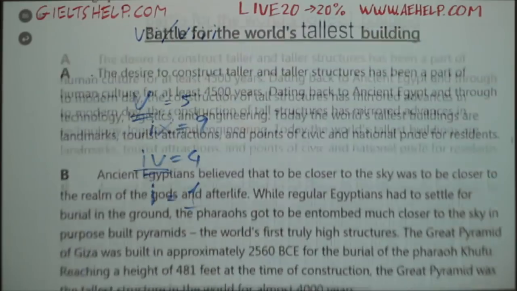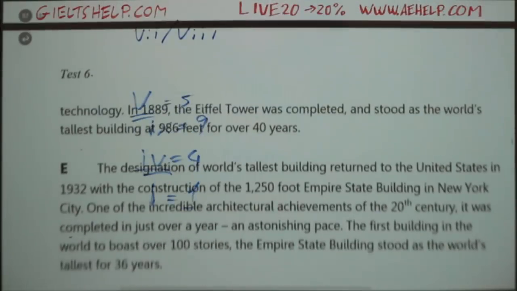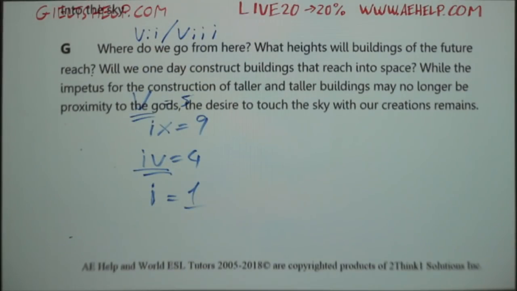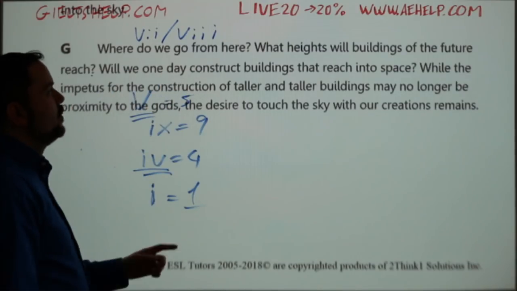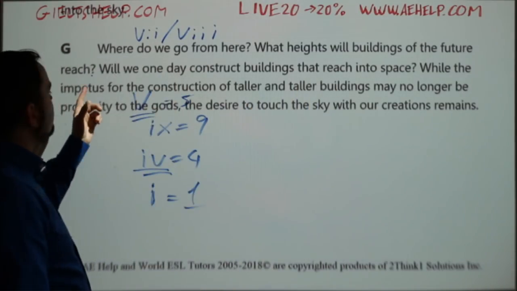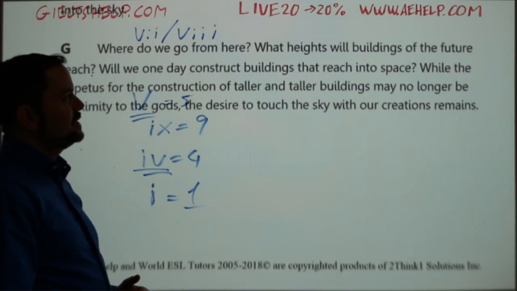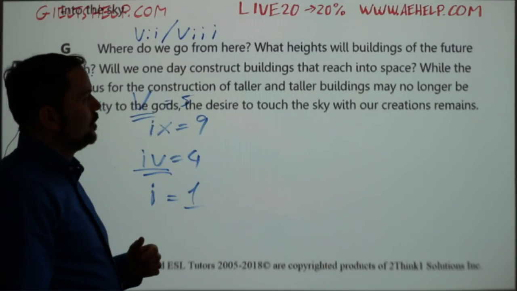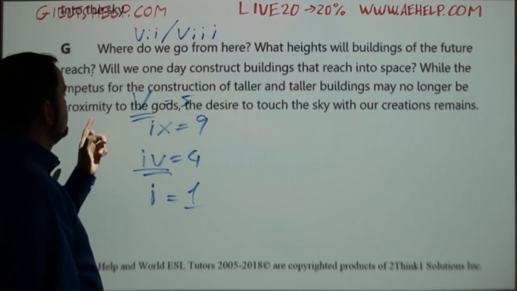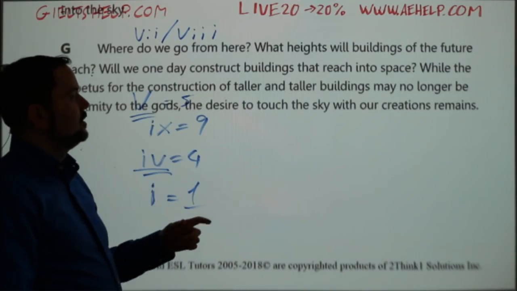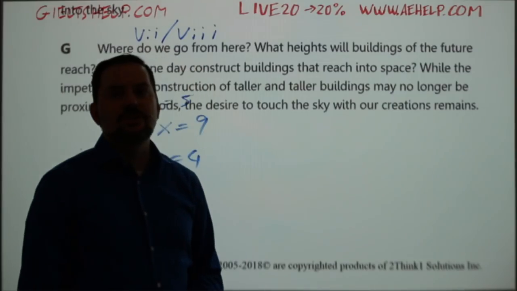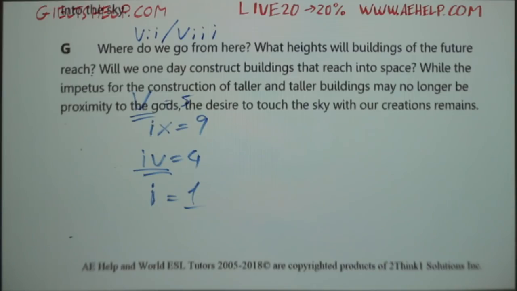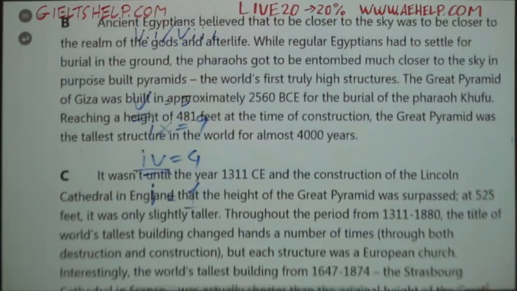Okay, so now we have one last paragraph left, paragraph G. And here we go. It's a short little paragraph. Where do we go from here? What heights will buildings of the future reach? Will we one day construct buildings that reach into space? While the impetus for the construction of taller and taller buildings may no longer be proximity to the gods, the desire to touch the sky with our creation remains. So that's a nice conclusion. That's what a good conclusion should look like in your writing as well.